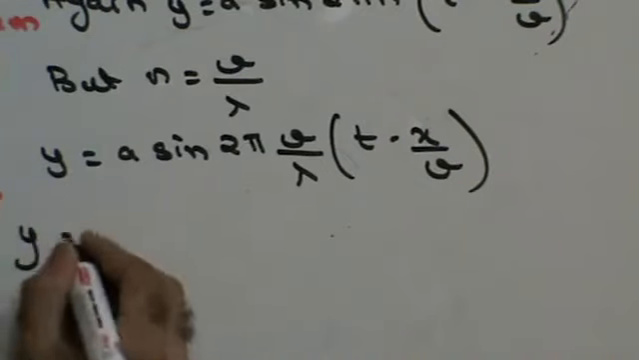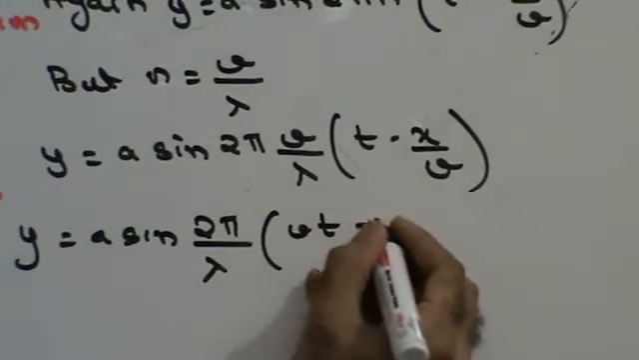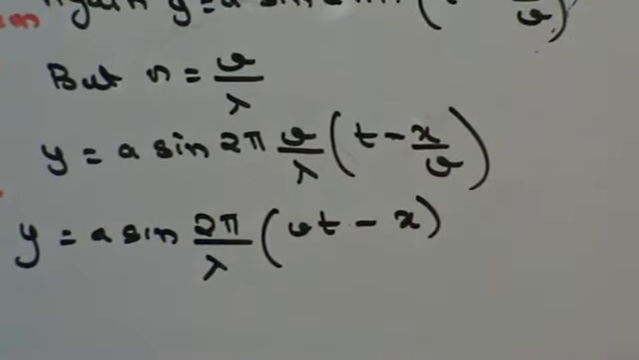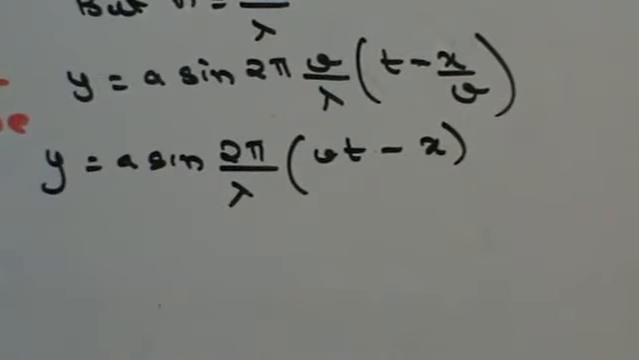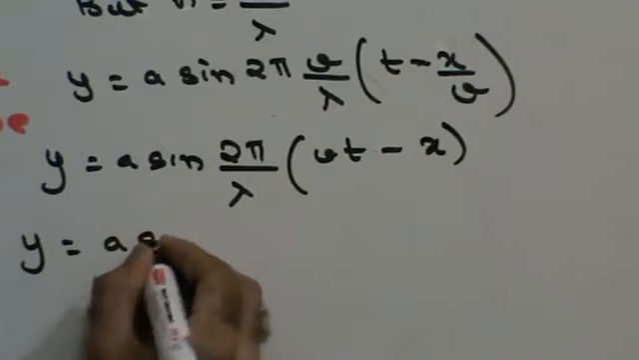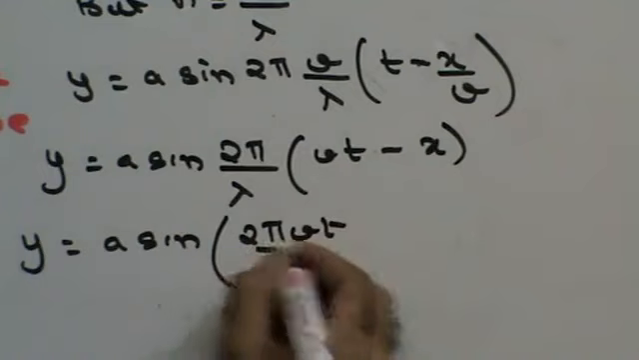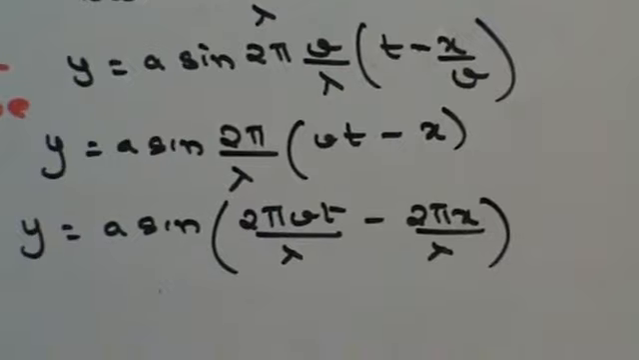Take this v inside, so in that case I will get y = a sin (2π/λ)(vt − x), because v and v would get cancelled. If I take that 2π by lambda inside, I'll get y = a sin (2πvt/λ − 2πx/λ), right?